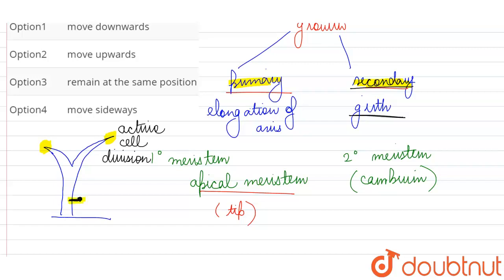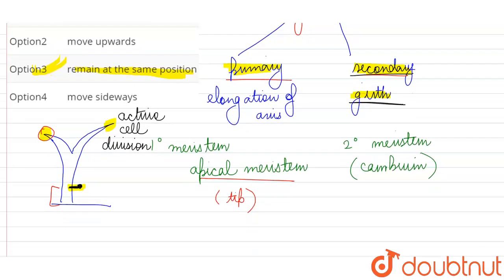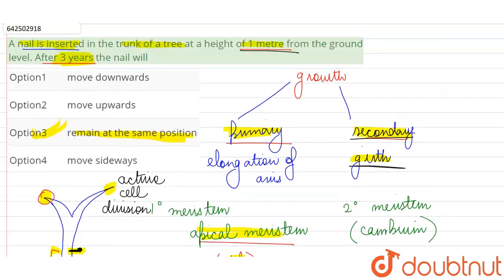So this portion where we have inserted the nail, it will remain at the same height even after whatever long duration we make the observation. Why? Because the height of the plant is increasing due to addition of cells at the tip, and no such elongation is happening in this portion. So we will say, when we look at the given options, what we can say about this nail, it is going to remain at the same position even after 3 years, because secondary growth is increasing only the girth, and primary growth is occurring because of the apical meristem, which is located at the tip of the plant. So we had inserted the nail near the ground, and it is going to remain at the same height.